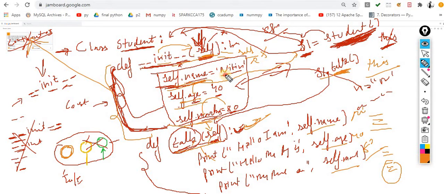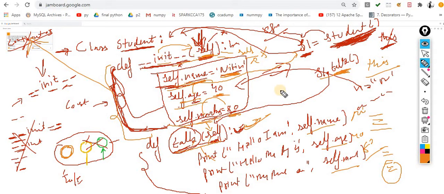Here these are the static values. Whenever you are compiling it, always the name is Nitin, always the age is 40, always the marks are 80. It is similar like this in every case, but you don't want the name Nitin for every object.